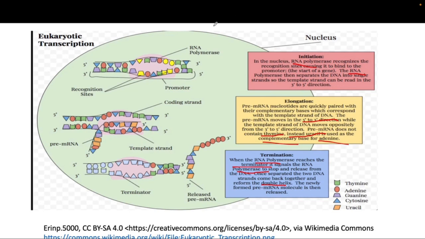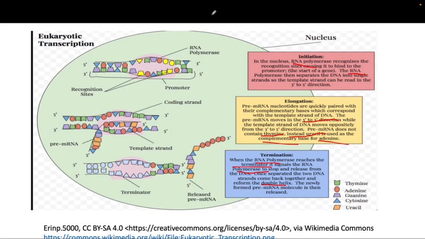Okay, and in the case of eukaryotes, there will be some post-transcriptional modification that will occur, which actually gives rise to mRNA. So after the post-transcriptional modification, hnRNA is converted into the mature form of mRNA.